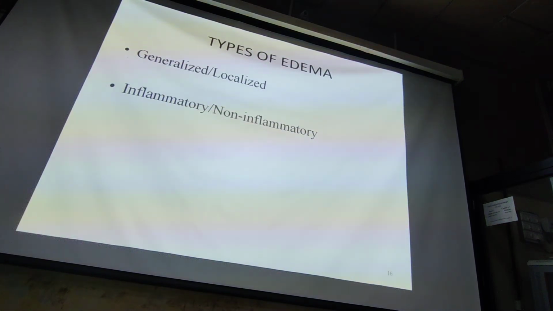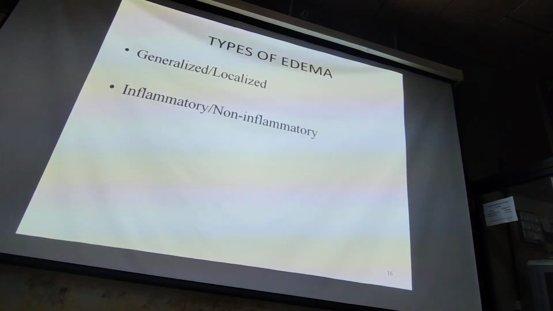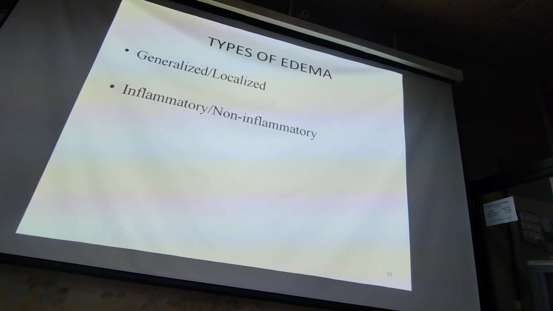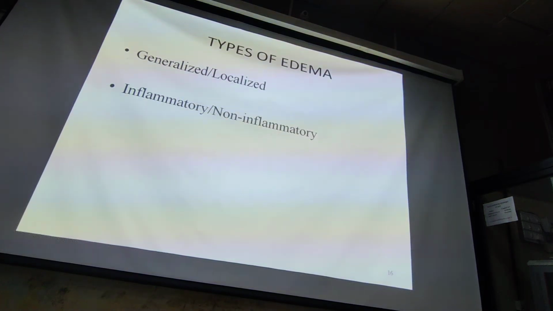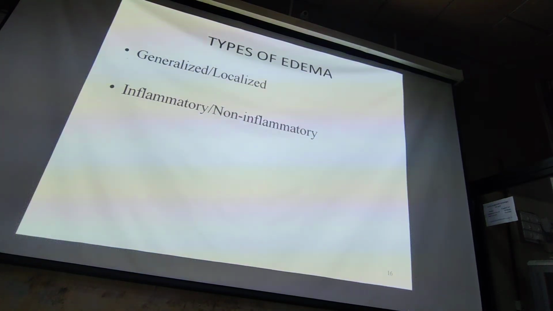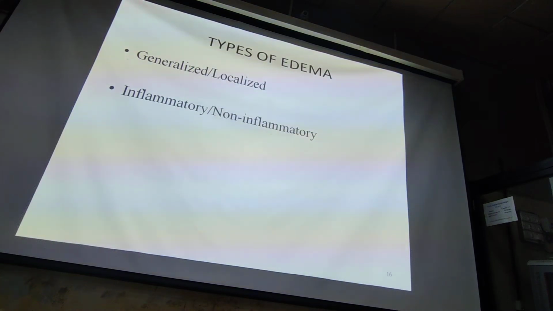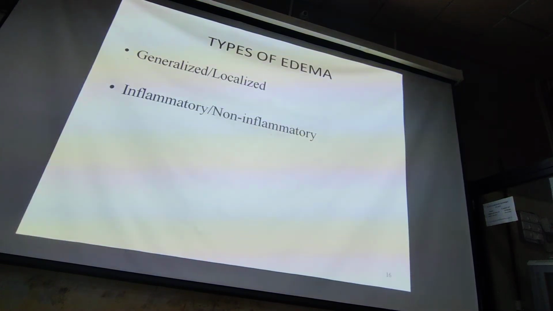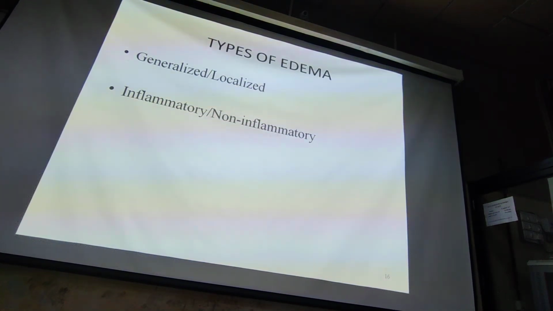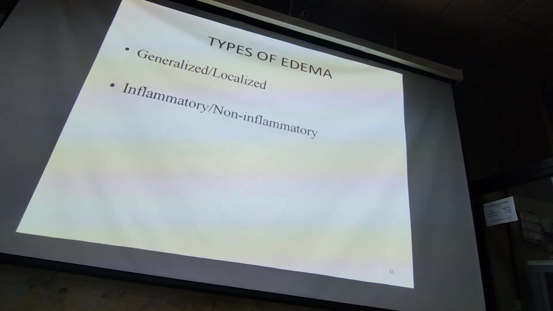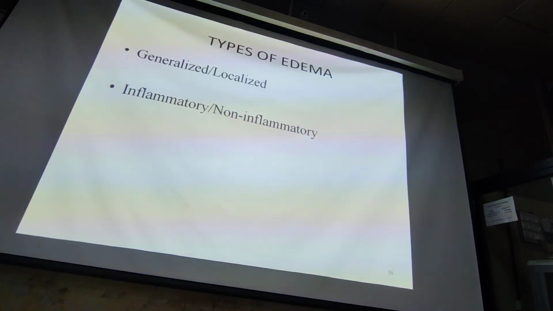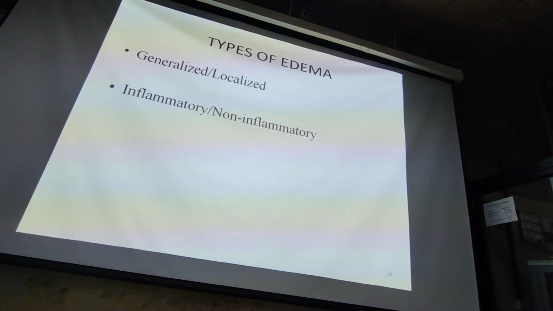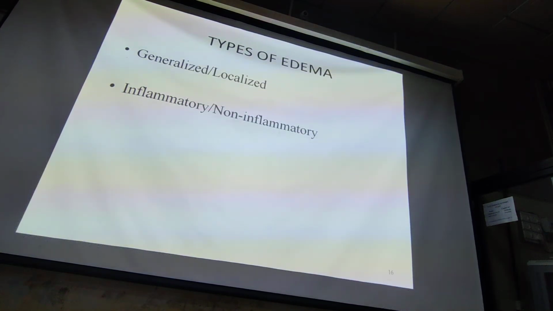So after pathogenesis, what are the types of edema? Edema may be generalized or localized. The name itself suggests generalized means it may occur anywhere over the body: face, leg, abdomen, on the back side, anywhere. Localized means it remains localized to a certain area. Generalized is more than one side or more than one location. It may also be classified depending upon whether it is inflammatory or non-inflammatory.